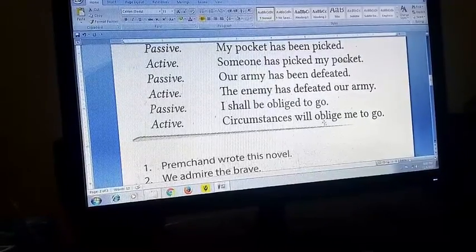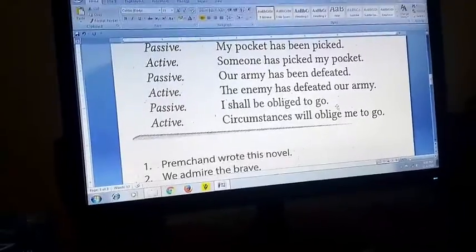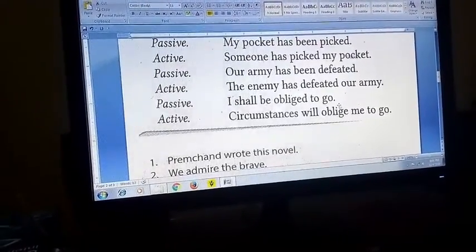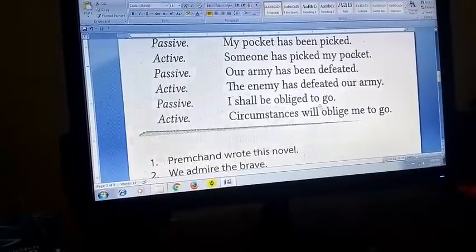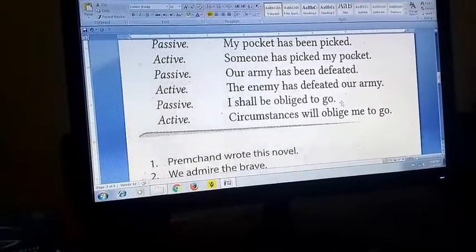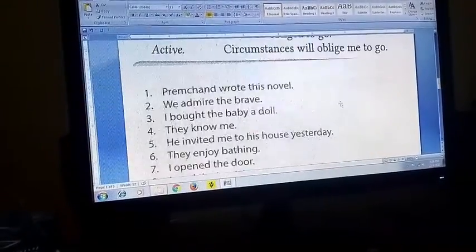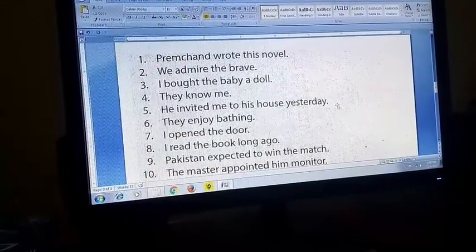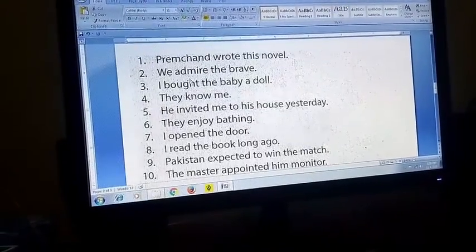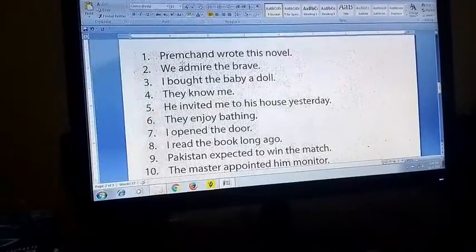Circumstances will oblige me to go, because I shall be obliged to go by whom? Situation, conditions, circumstances. Okay, so that's why circumstances will oblige me to go. So now you have got lots of examples. Now let us implement these examples in our understanding of active passive. Let's see from simple to complex.